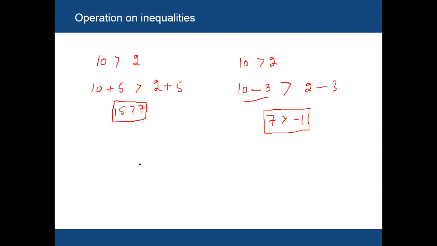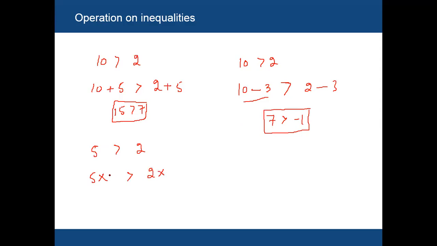Next, we have multiplication. For multiplication, if 5 is greater than 2, and you multiply both sides with a positive number, the symbol will remain the same.